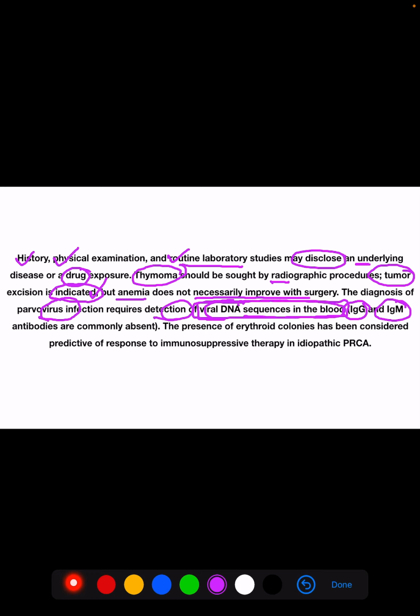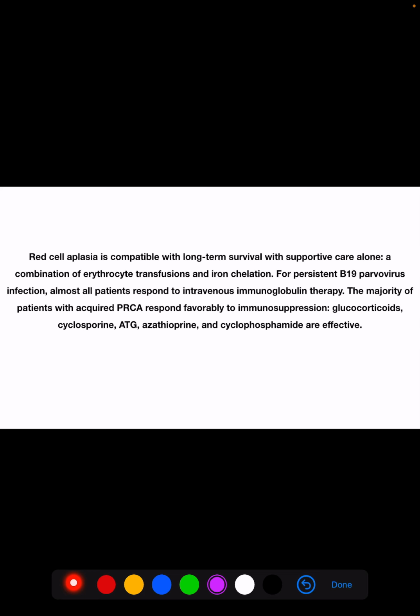The presence of erythroid colonies has been considered predictive of response to immunosuppressive therapy in idiopathic pure red cell aplasia.